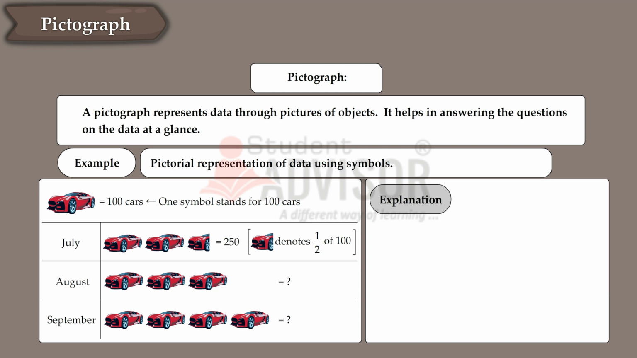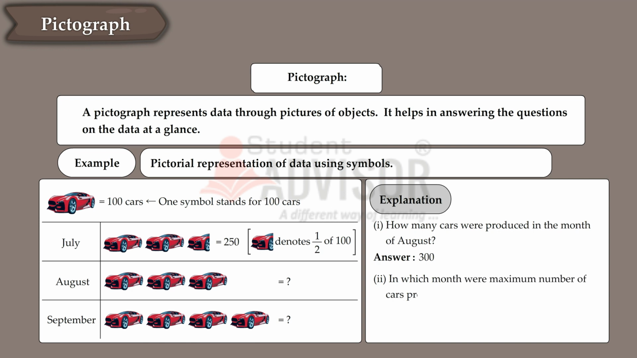Explanation. How many cars were produced in the month of August? Answer. 300. In which month were maximum number of cars produced? Answer. September.